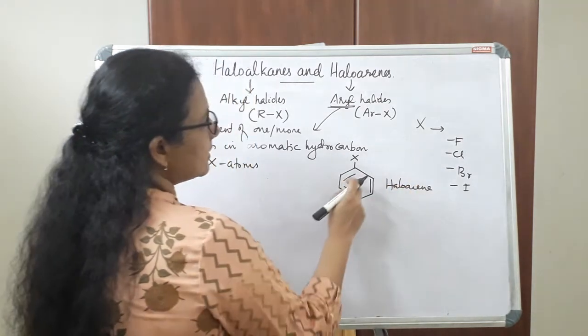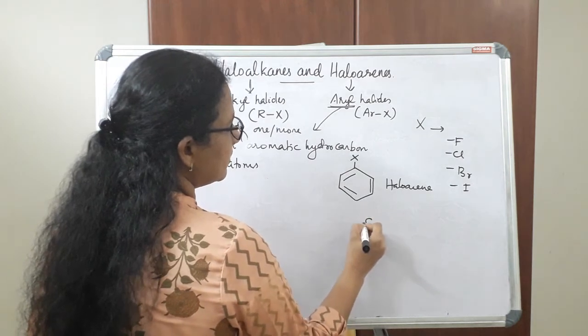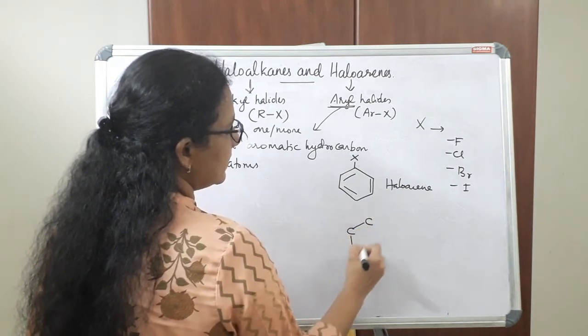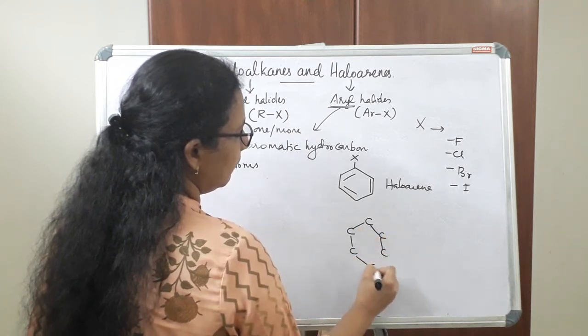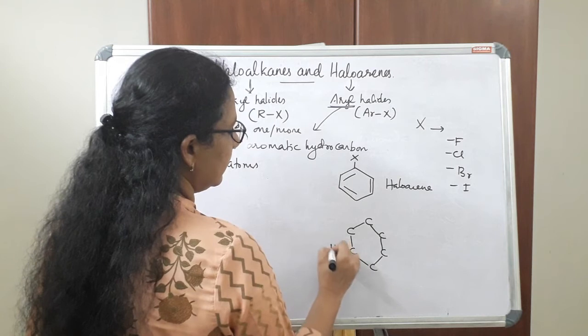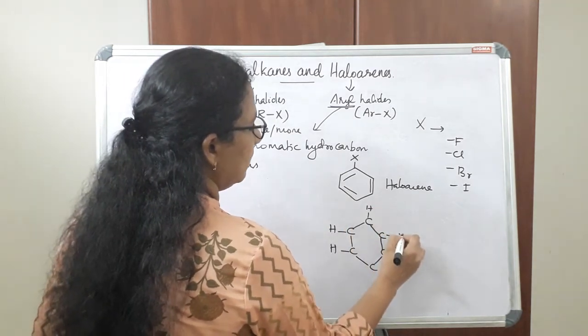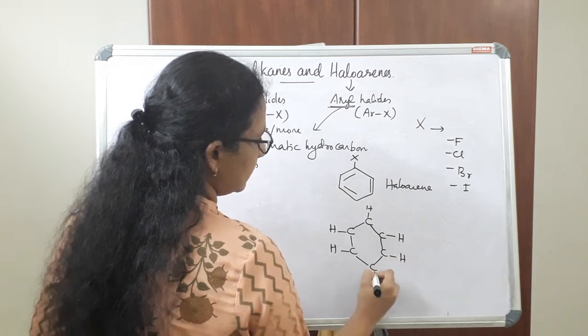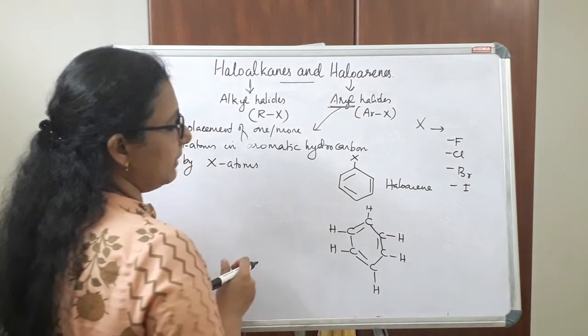So in this case, one hydrogen atom is replaced. We know that C6H6 is the formula of benzene, and there are hydrogen atoms attached to carbon atoms, and actually this is the structure of benzene.